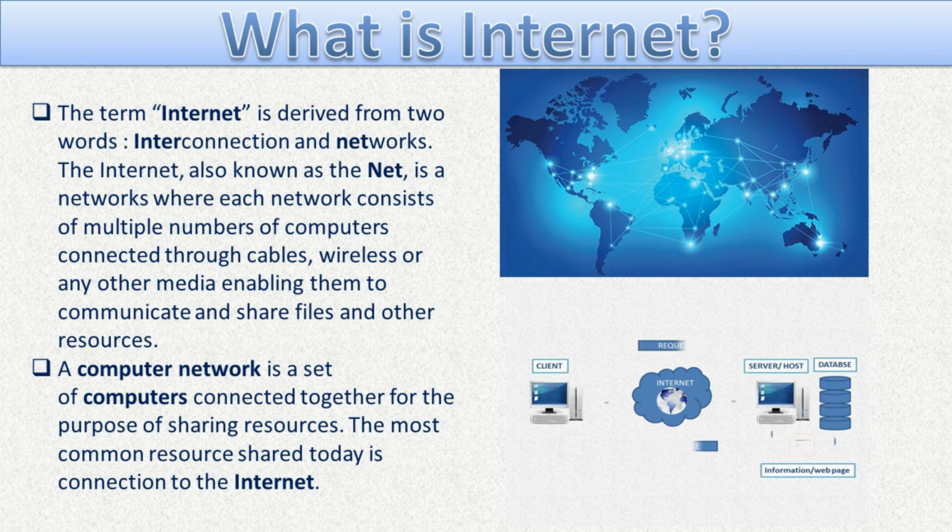When two or more devices are interconnected with each other to communicate and share file, information and resources, it is a network. Now, what is a computer network? A computer network is a collection of two or more computers which are interconnected with each other to communicate or share files and information. It is a computer network.